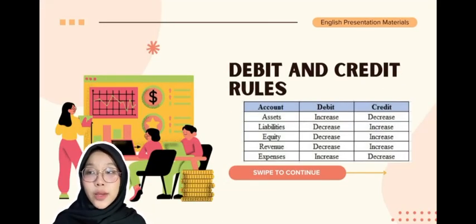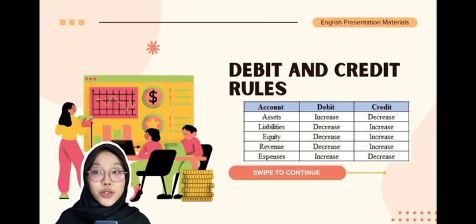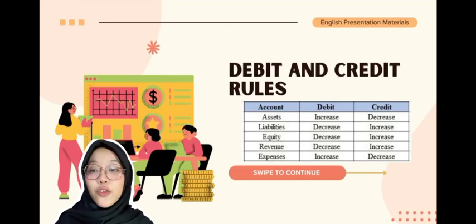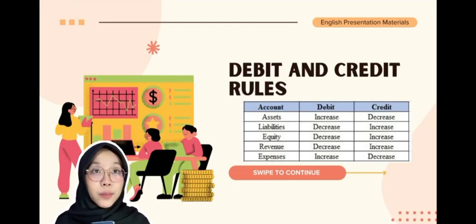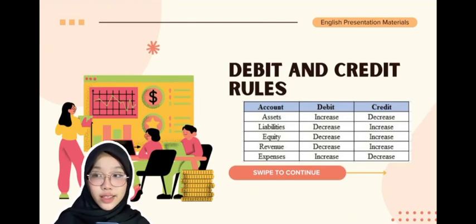Next, I will explain the debit and credit rules. In accounting, debit and credit do not always mean increase and decrease. Whether it is an increase or decrease depends on the type of account. Here are the basic rules. Assets increase with debit and decrease with credit.